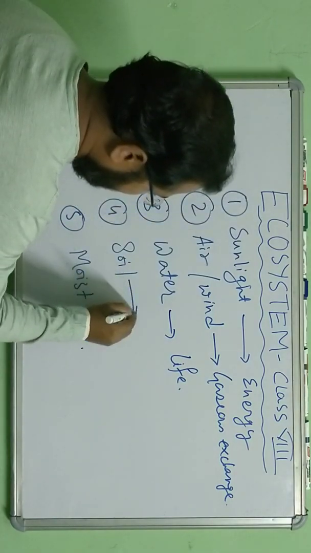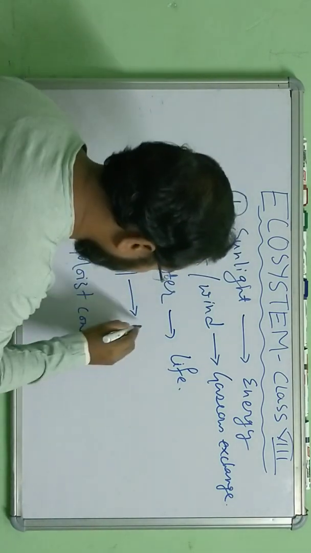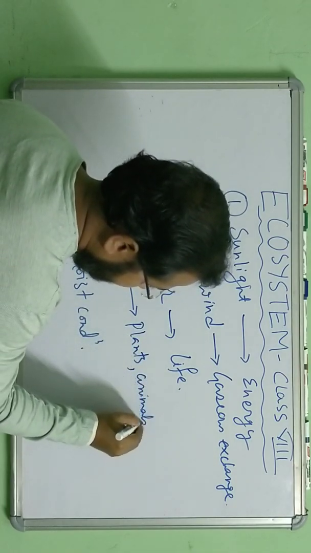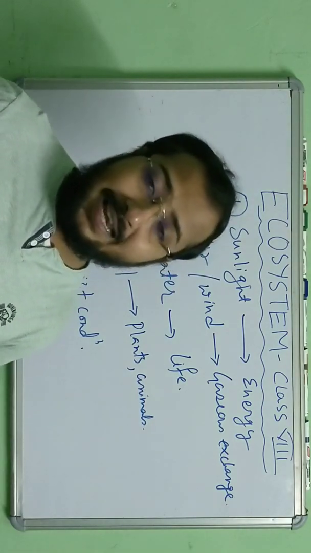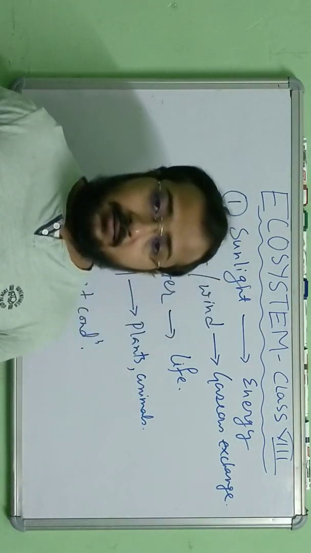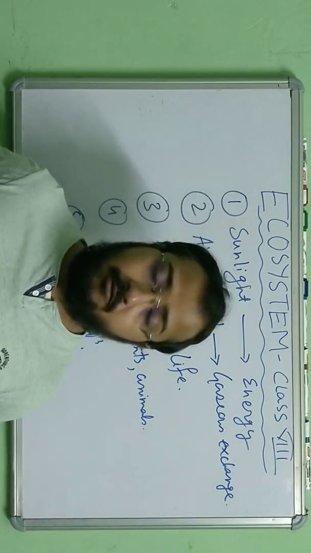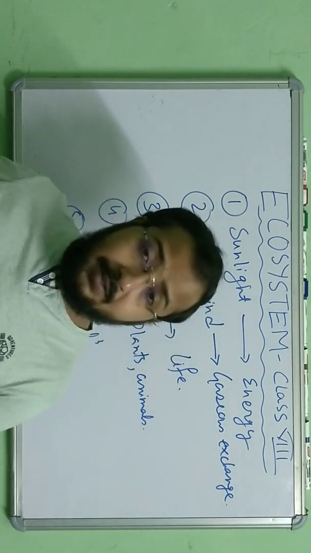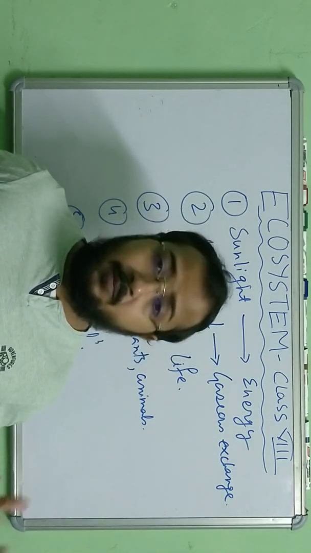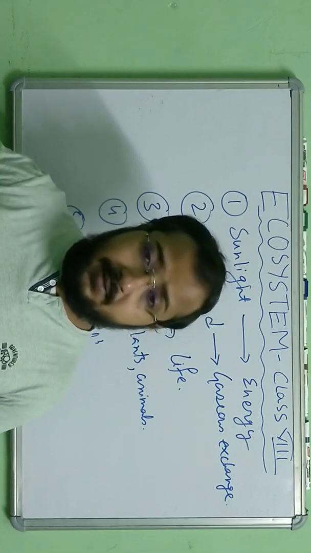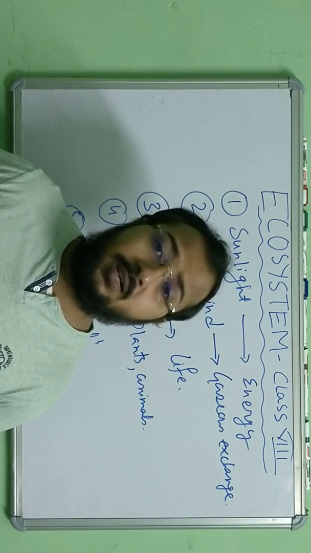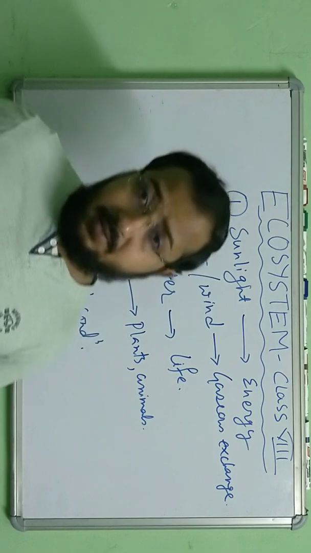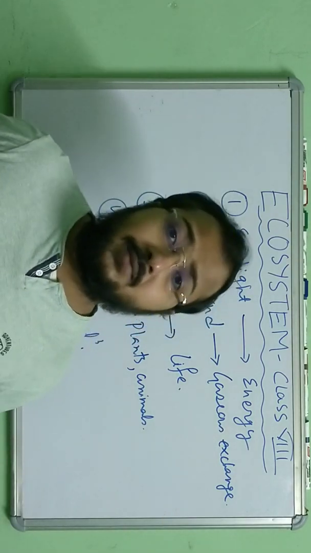Now, soil. Soil is also important for the plants, for other animals. There are millions of organisms which survive in the soil. For them, the habitat is the soil. Earthworm, millions of bacteria, millipede, which are present inside the soil. That's their habitat, their ecosystem. Understood? Now, these plants, if there is no soil, how can a plant exist?